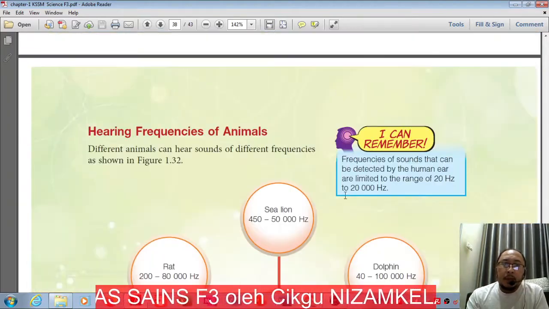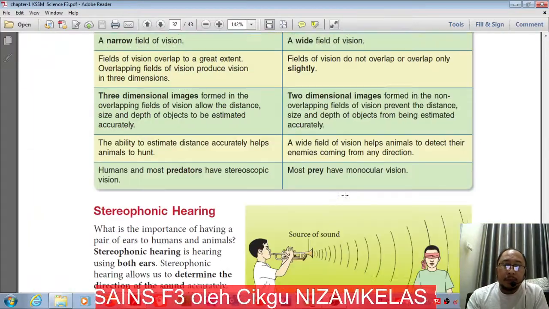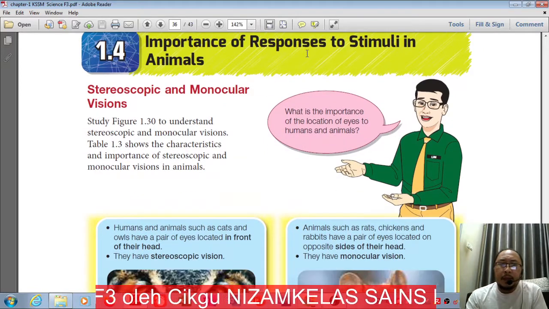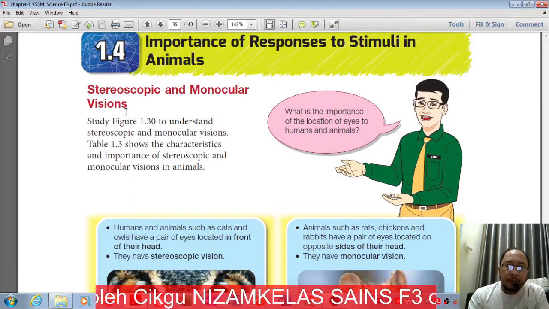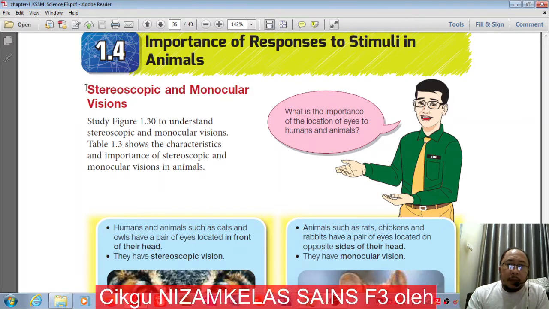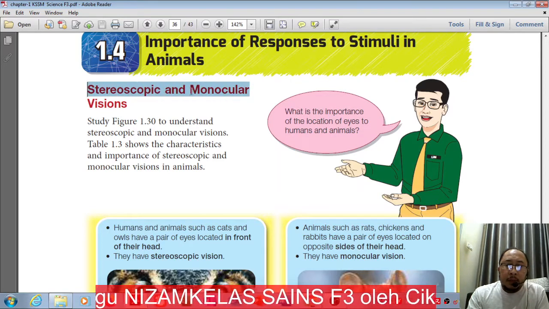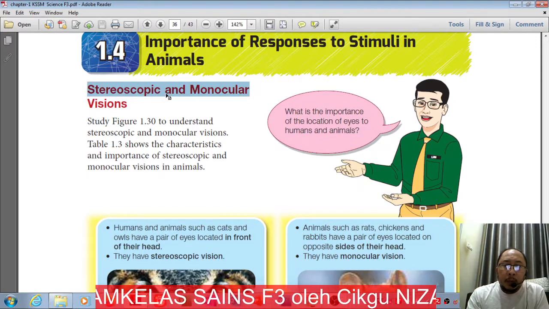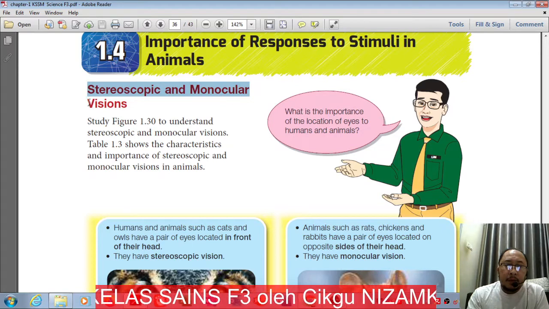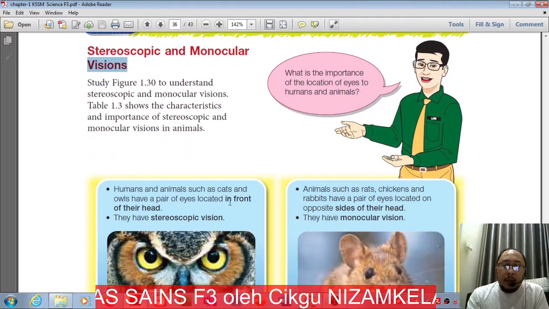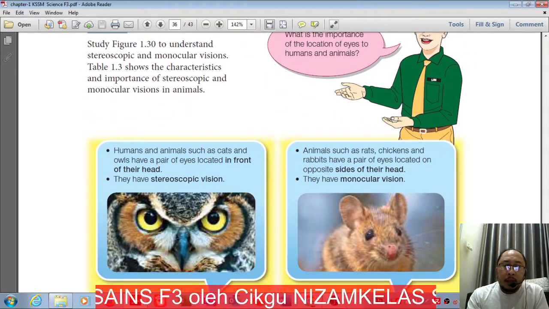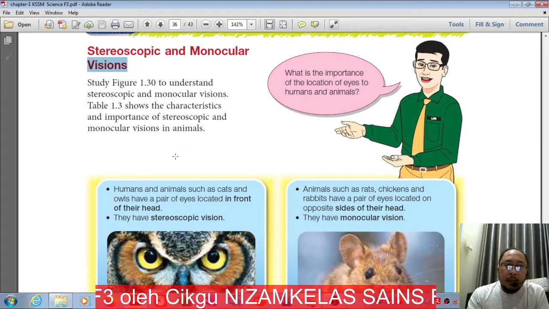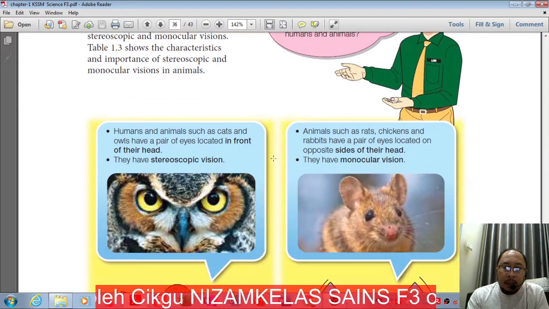Based on what we have here in importance of responses to stimuli in animals, animals will have two types of vision, that is stereoscopic and monocular vision. What is the difference between these two different types of vision, stereoscopic and monocular vision?